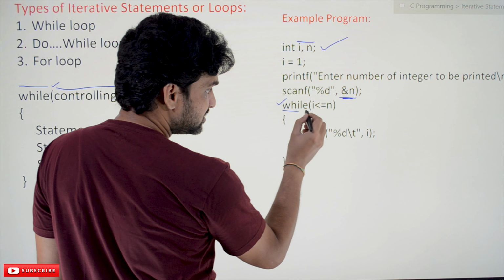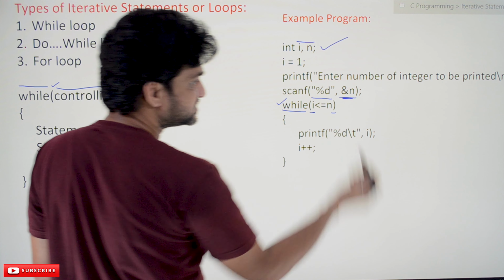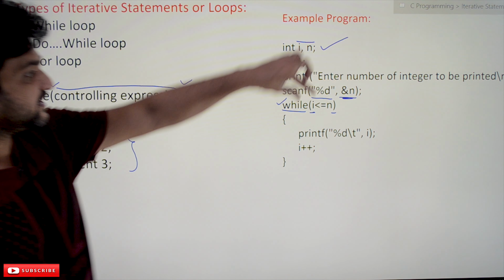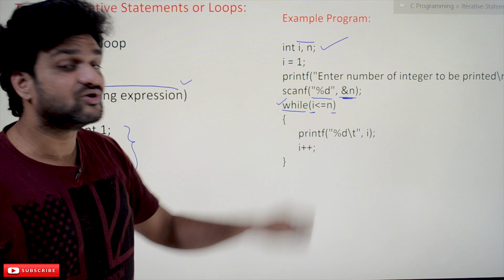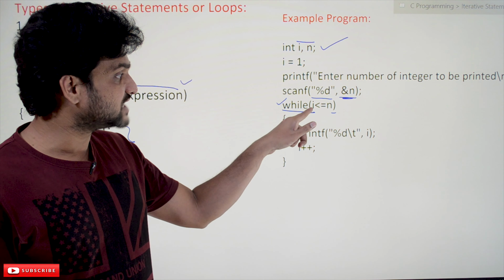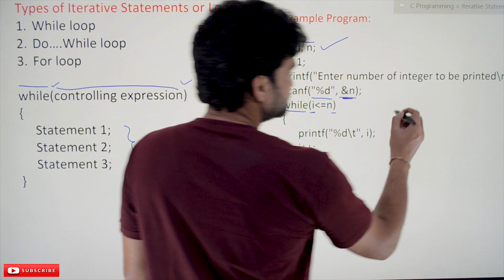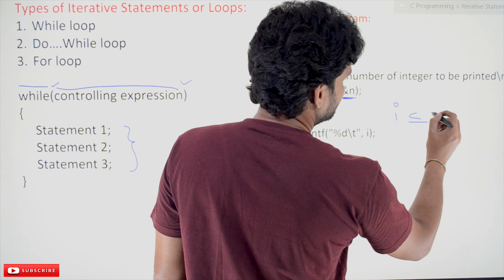So here while, and after that parentheses, and this is what we call the control statement, the controlling expression. So what is this controlling expression going to do? This controlling expression is I less than or equal to n. What it means is, I less than or equal to n.